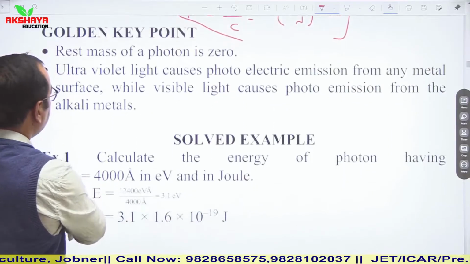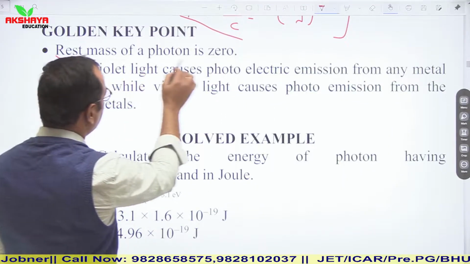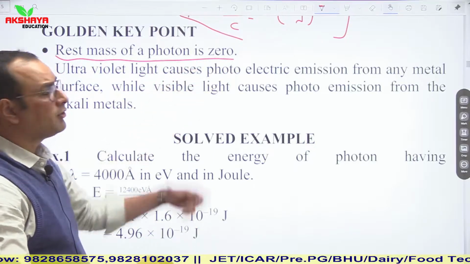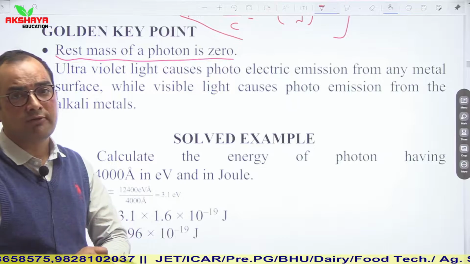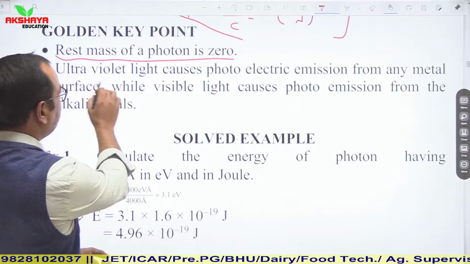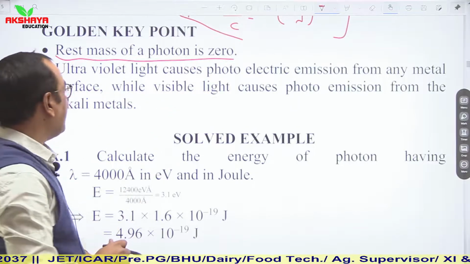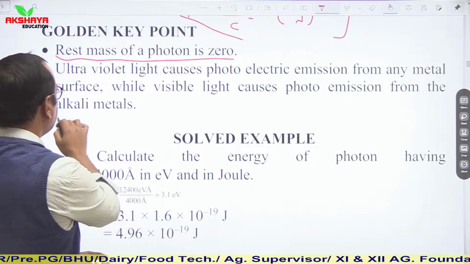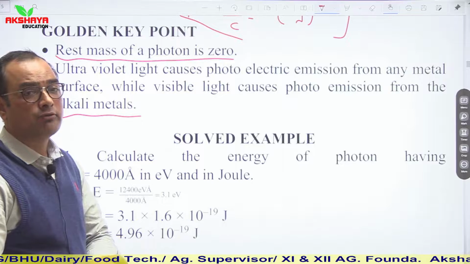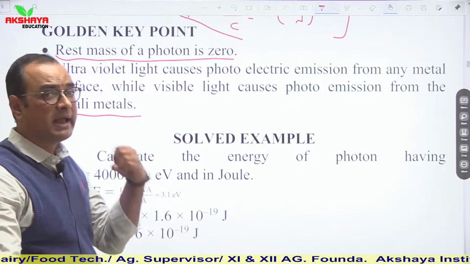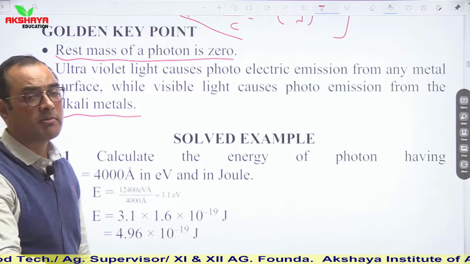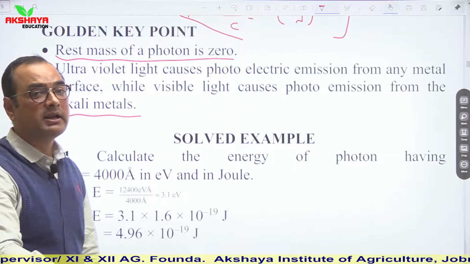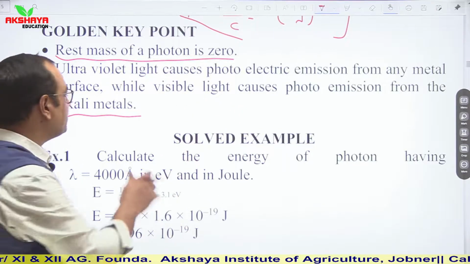Now let us talk about some key points. These are properties of photon we are talking about. Rest mass of a photon is 0. It means there is no existence of photon at rest. UV light causes photoelectric emission from any metal surface, while visible light causes photo emission from alkali metals. It means UV light emits electrons from any metallic surface, but visible light emits electrons only from alkali metals.